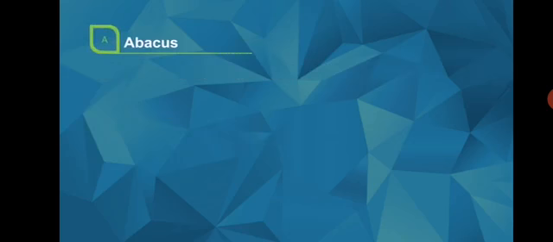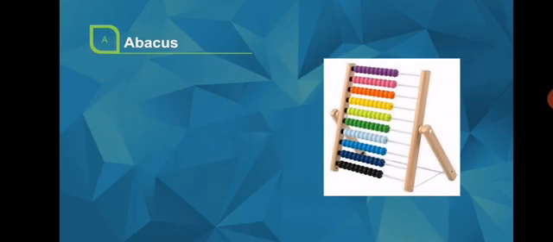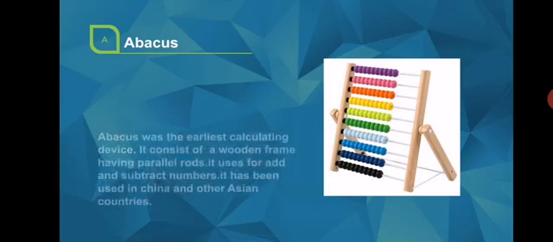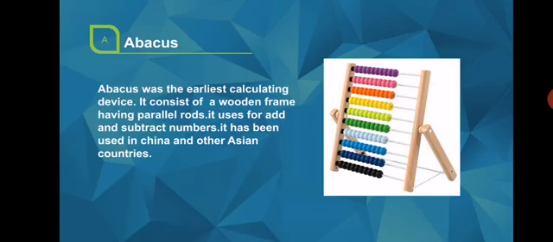Let's start with abacus. In the picture I have shown, there is a rectangular box with some colorful beads on it. It is the shape of an abacus. An abacus was the earliest calculating device. It consists of a wooden frame having parallel rods. It is used for addition and subtraction of numbers. It was used earliest in China, and after some time the abacus began to be used in other Asian countries.